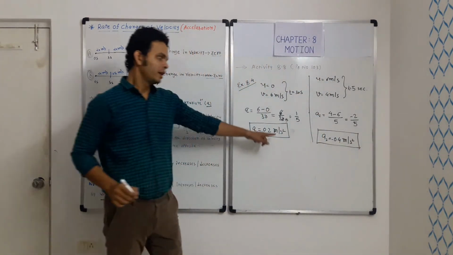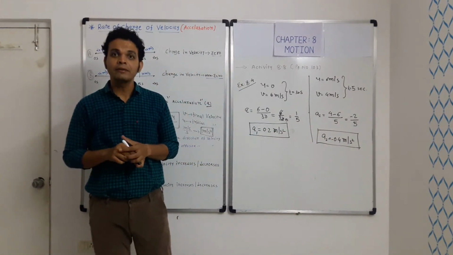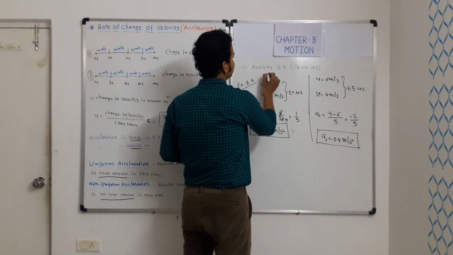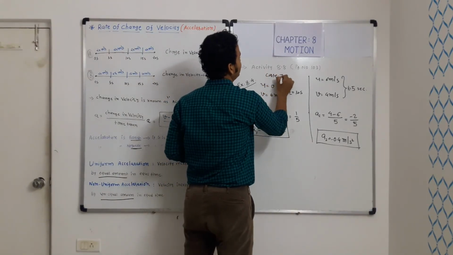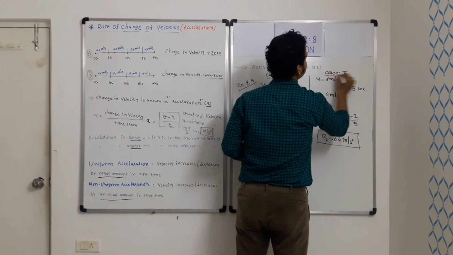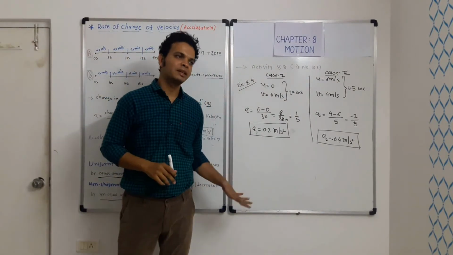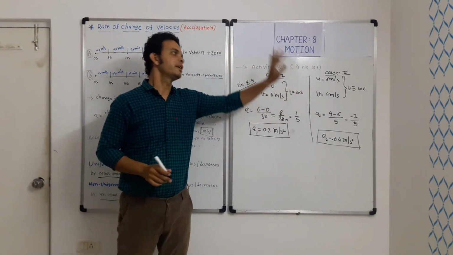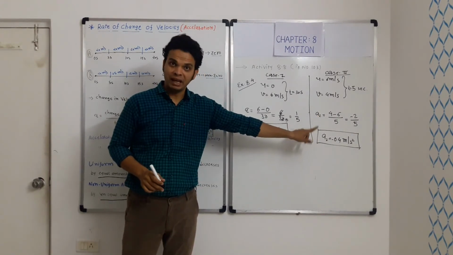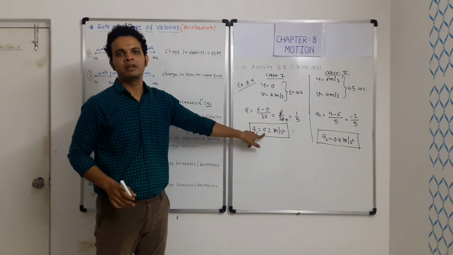Now here, what is the meaning of this negative sign? The meaning of the negative sign is, in this case, let's say this is case number 1 and this is case number 2. In the second case, actually the velocity decreases, the object, here the bicycle, is slowing down, and that's why we are getting a minus sign, a negative sign over here. Here it increases, so we are getting a positive sign here.